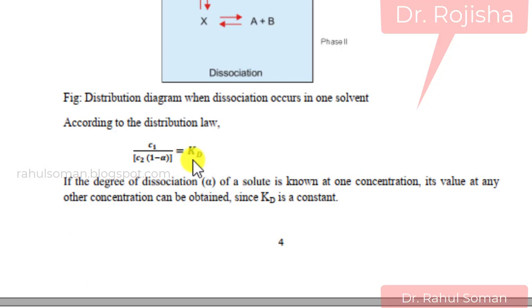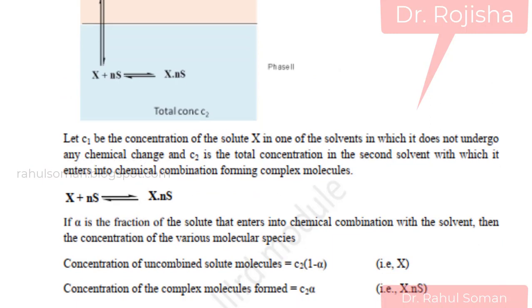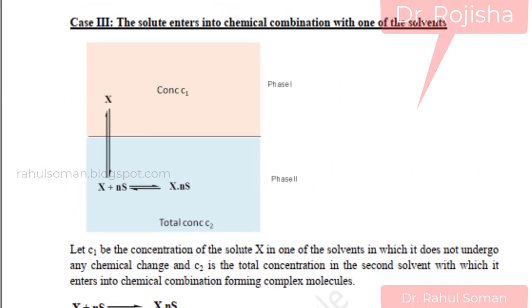In the association case, C1 by nth root of C2 is a constant. Here, in the dissociation case, this is the equation: C1 by C2 into 1 minus alpha will be a constant when the solute undergoes dissociation in either of the solvents. Then we can see the third case, when the solute undergoes a reaction with the solvents.